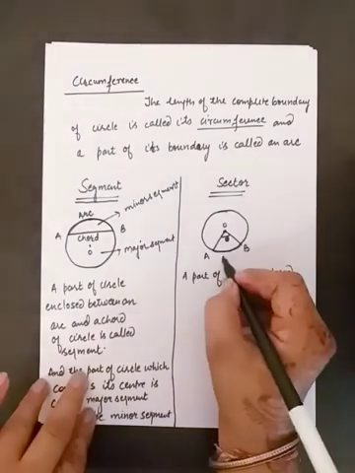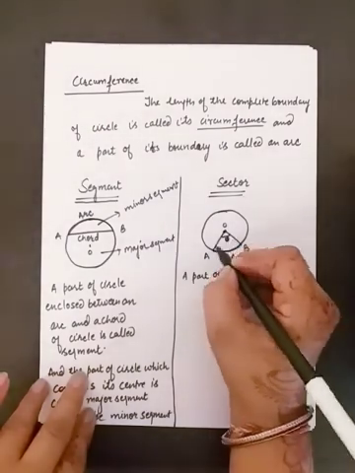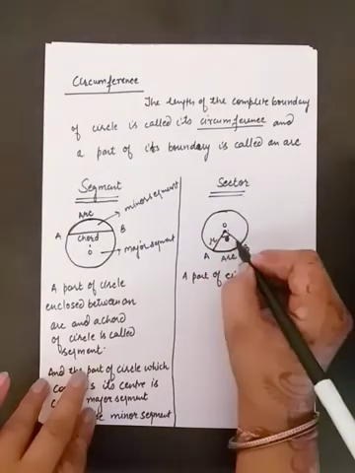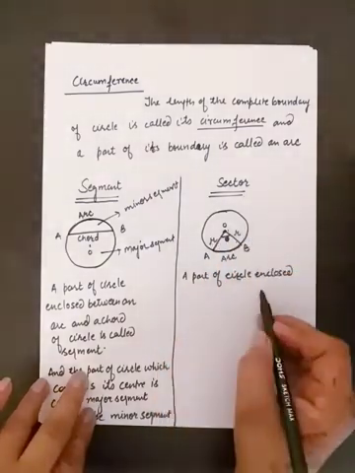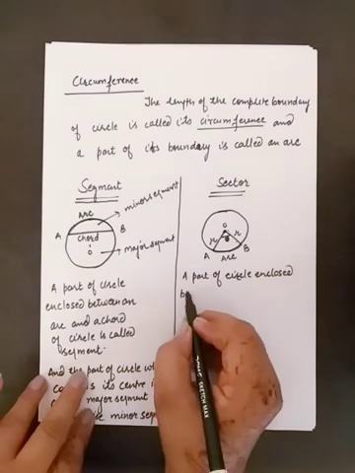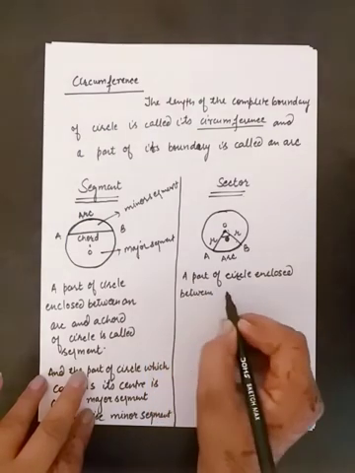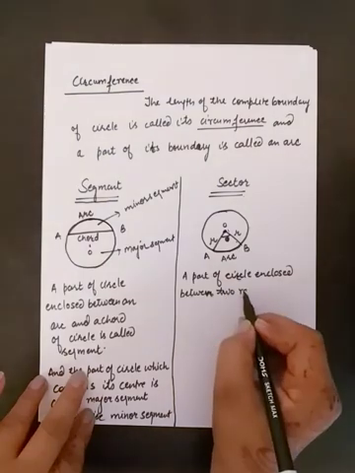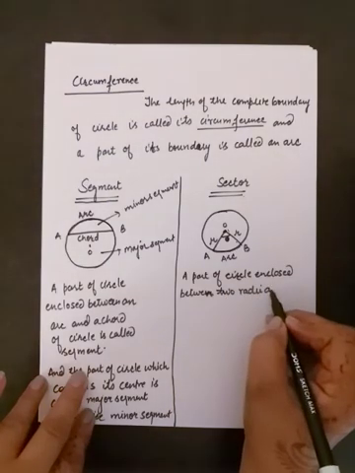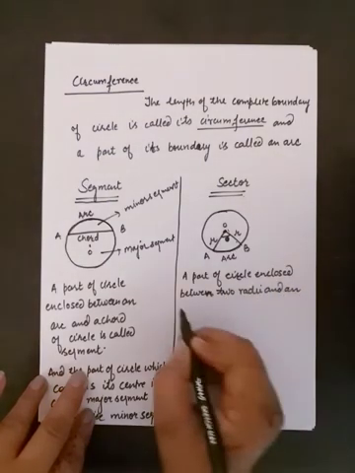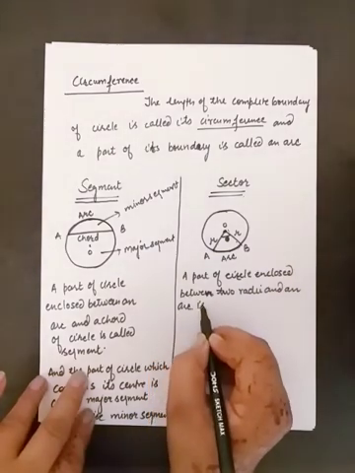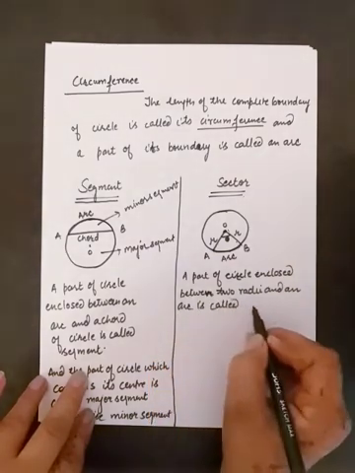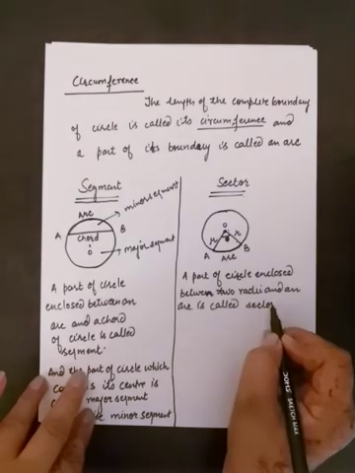Again AB is an arc and OA is radius, OB is also radius. So a part of circle enclosed between two radii and an arc is called sector of circle.